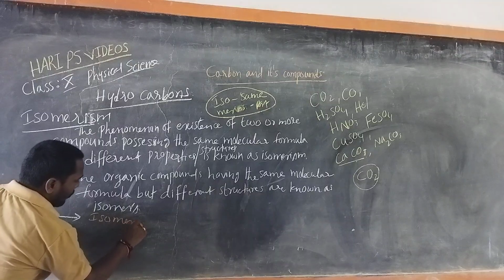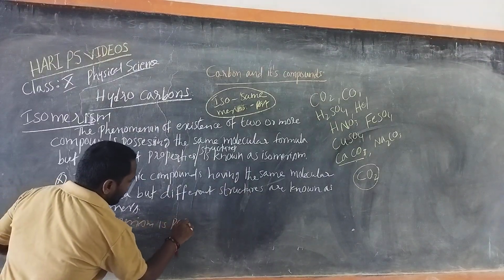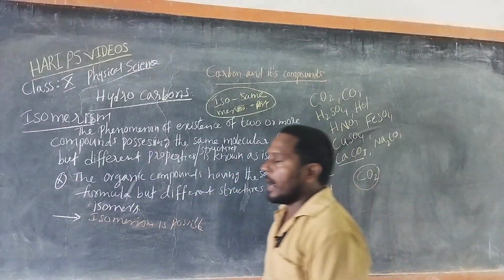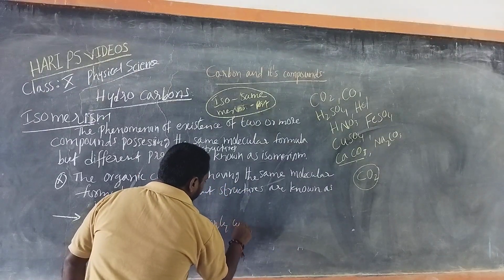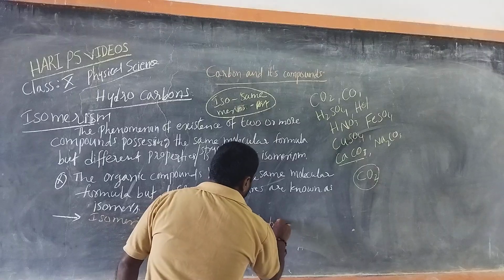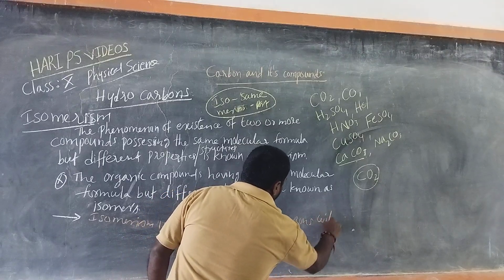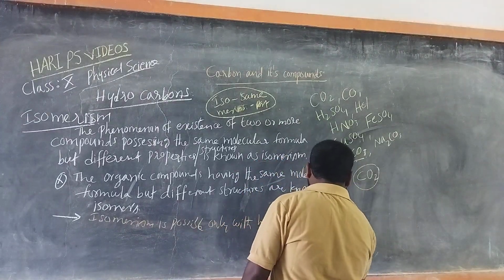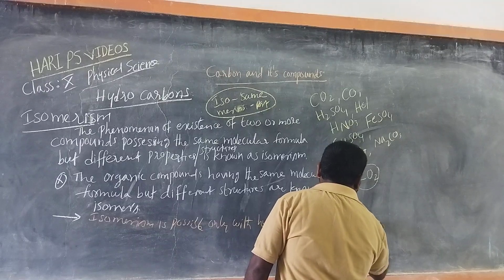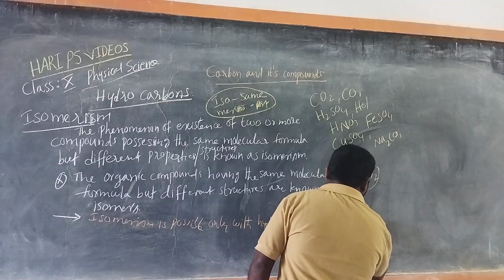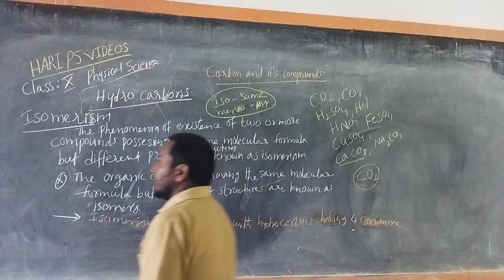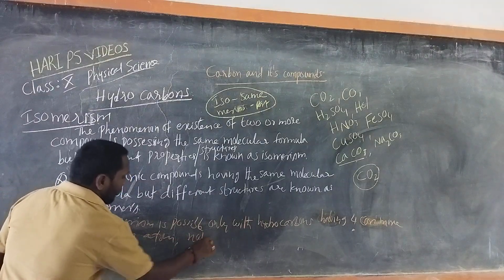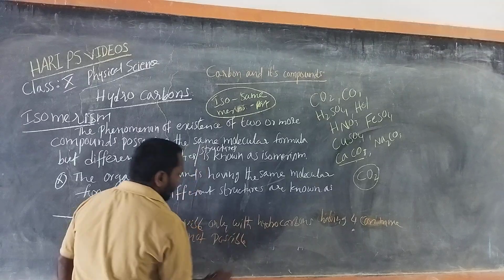Isomerism is possible only with the hydrocarbons having 4 or more carbon atoms, but not possible with fewer.